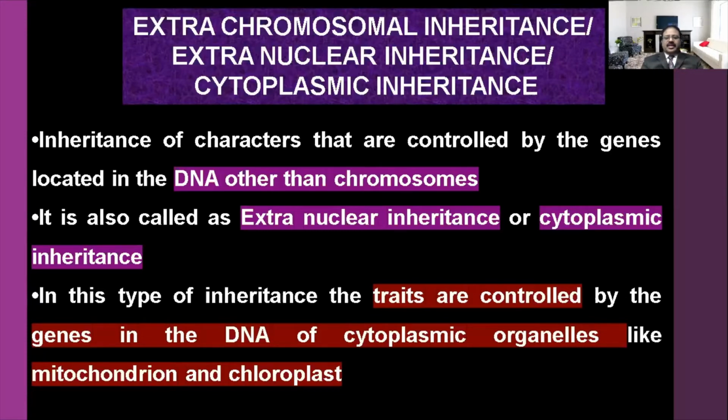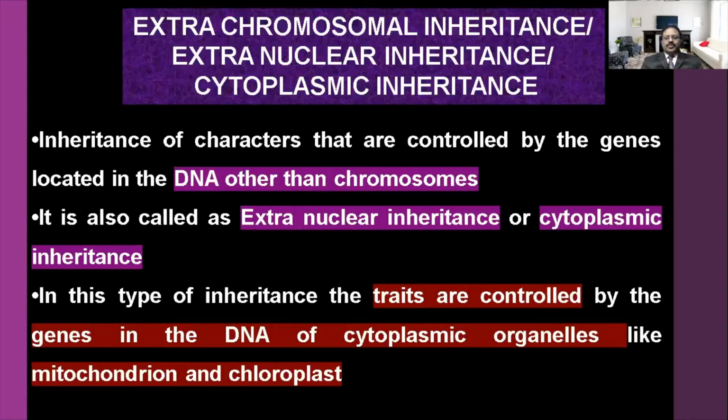The gene is made up of nitrogenous bases like adenine, guanine, cytosine, thymine, and so on. Now that chromosome controls the inheriting characters. All the inheriting characters are controlled by the chromosomes present in the nucleus.